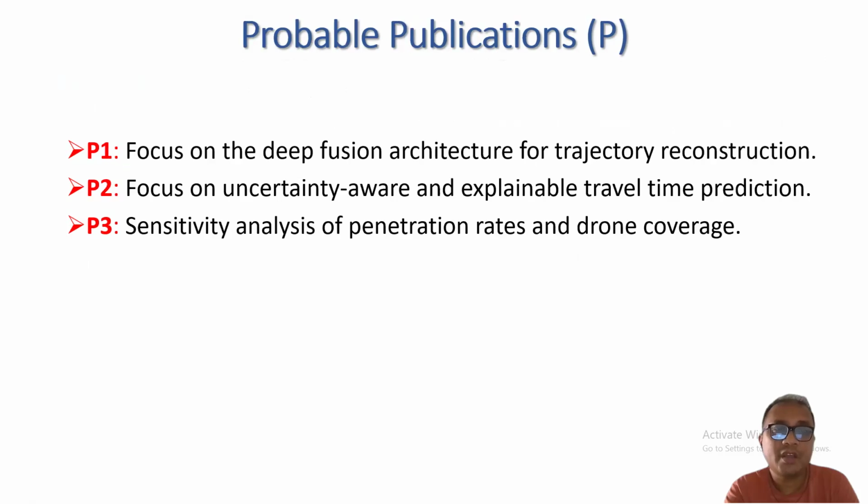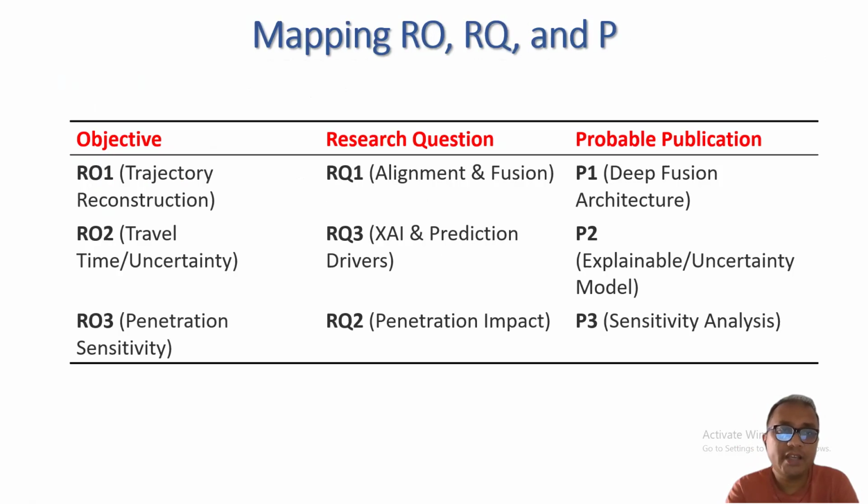I will assess using SHAP contribution. So the research topic 3 will produce 3 publications. Firstly, focus on the deep fusion architecture for trajectory reconstruction, then use an uncertainty-aware and explainable method for travel time prediction, and paper 3 will cover sensitivity analysis regarding penetration rate and drone coverage.